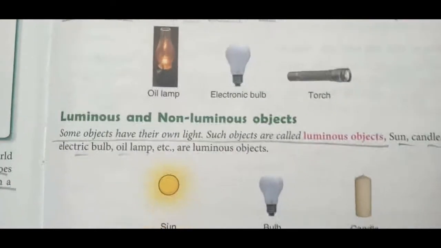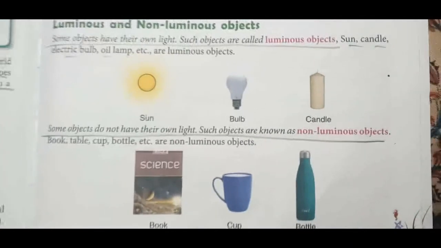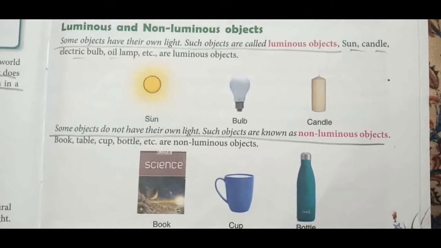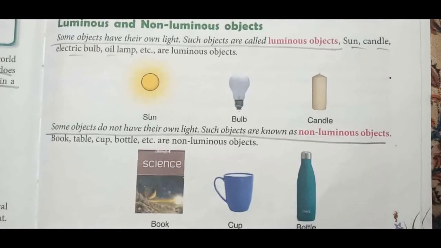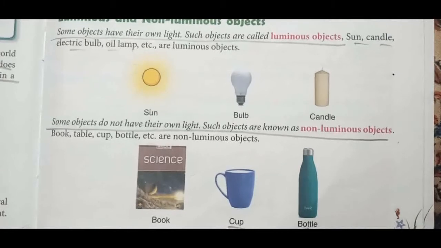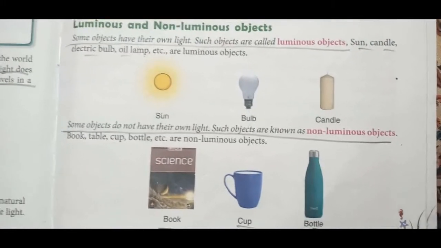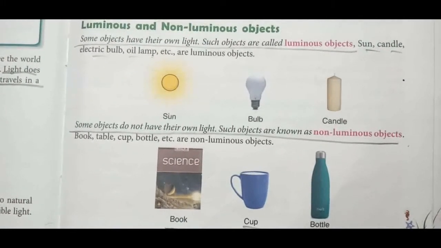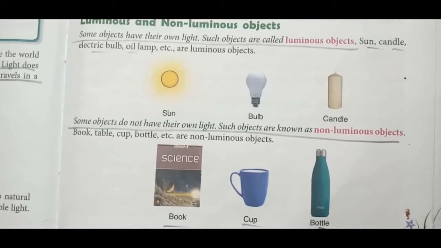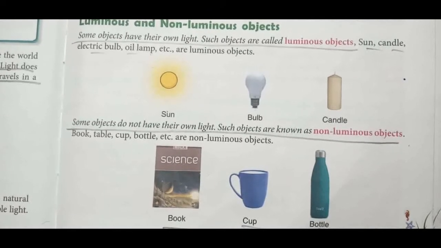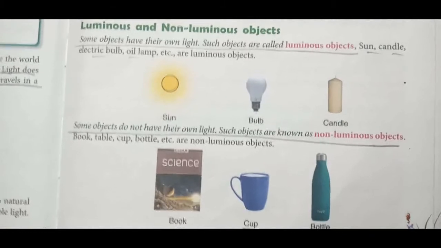Now let us move to luminous and non-luminous objects. All the objects that are around us can be either luminous or non-luminous objects. Now let us see what luminous objects are and what non-luminous objects are.